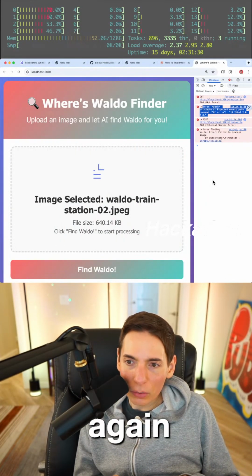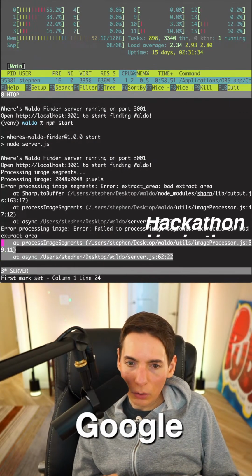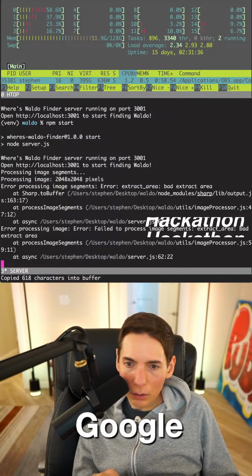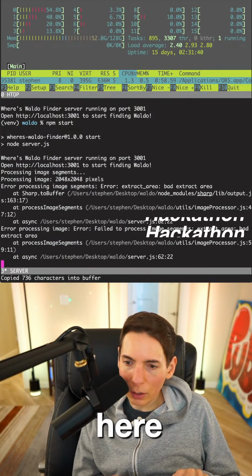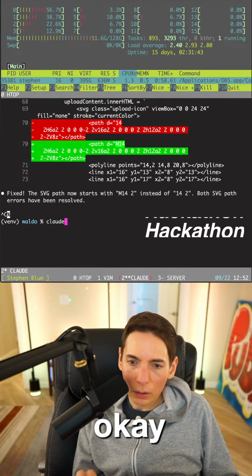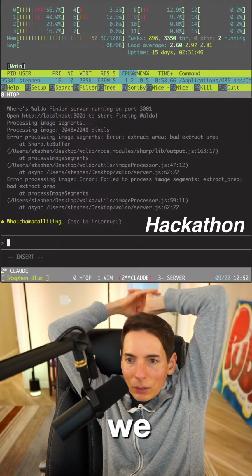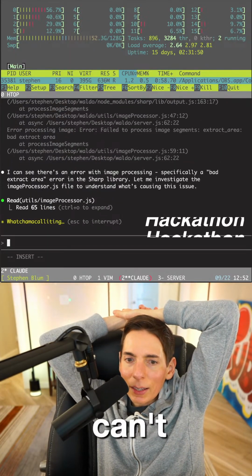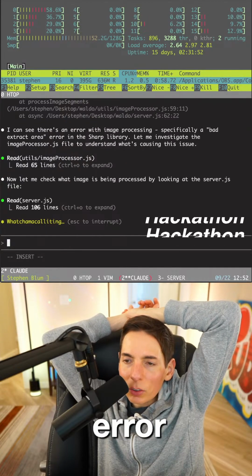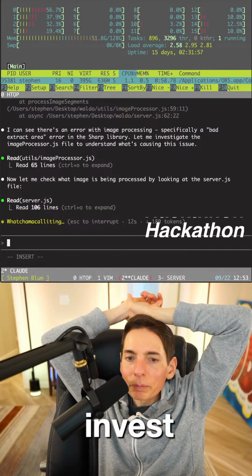Okay, so let's see here. We've got another error. Let's go over here and copy the error. There we go. Actually, let's copy this here. Get Claude up and running, and then paste it in. Okay, there we go. Let's see if it can fix it for us. I can see there's an error with the image processing, specifically a bad extract area error in the Sharp library. Let me investigate. Okay.